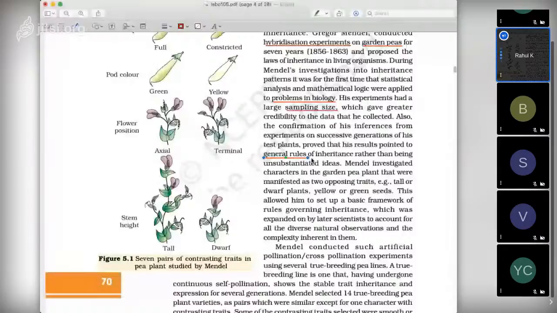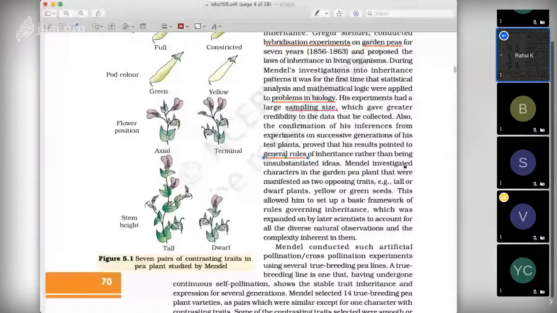Rather than being unsubstantiated ideas, which means without any substance, it was actually substantiated ideas. Okay. So Mendel investigated characters in garden pea plant that were manifested as two opposing traits.